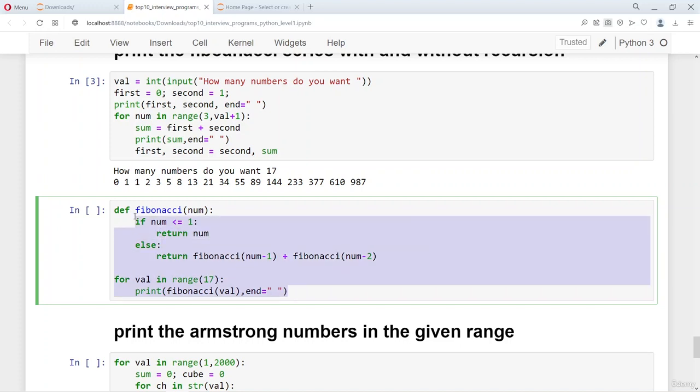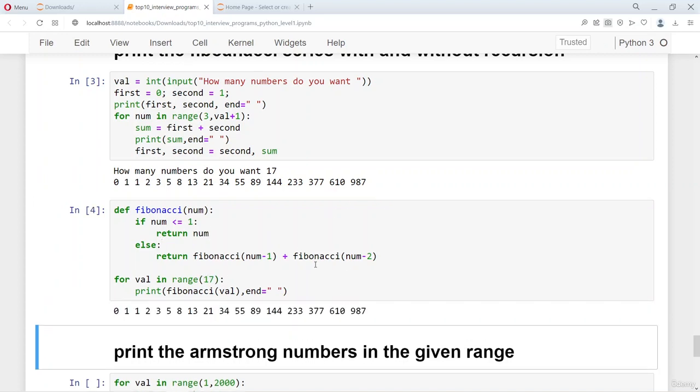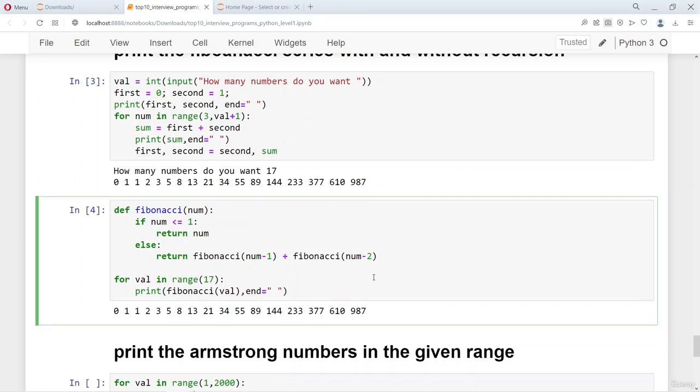So this is a Fibonacci series generator which uses recursion. So here we actually print the Fibonacci numbers, 17 Fibonacci numbers we print. So as you can see, the same thing is printed here, right? So this uses the idea that the Fibonacci series is the sum of the previous number and the number before that. But how do you get the previous number? It is nothing but the Fibonacci of the previous number and then the Fibonacci of the number before that,